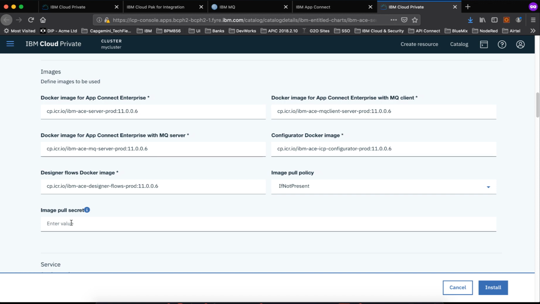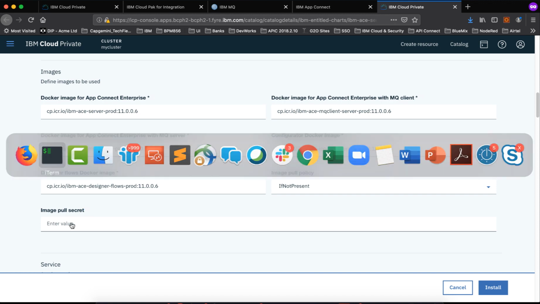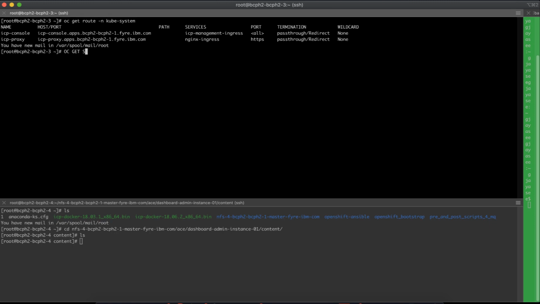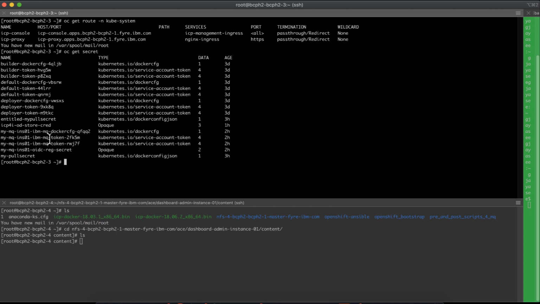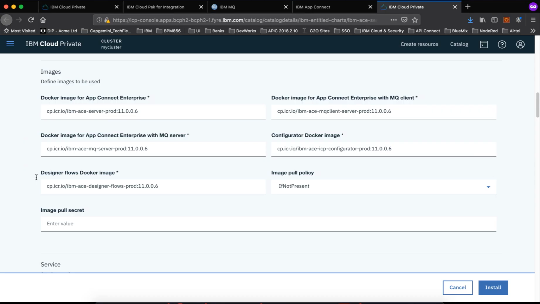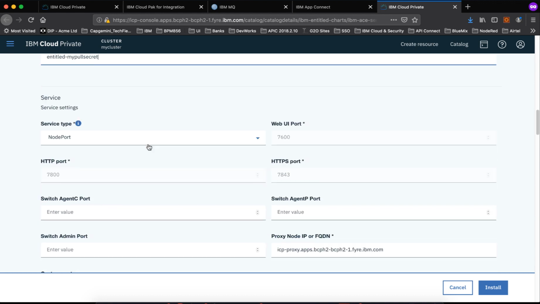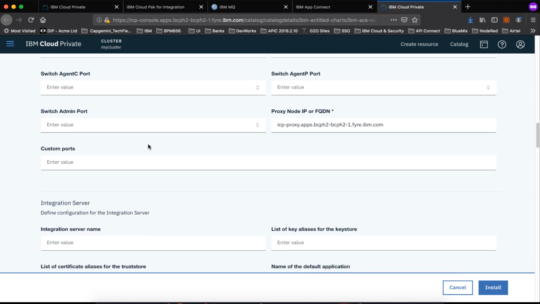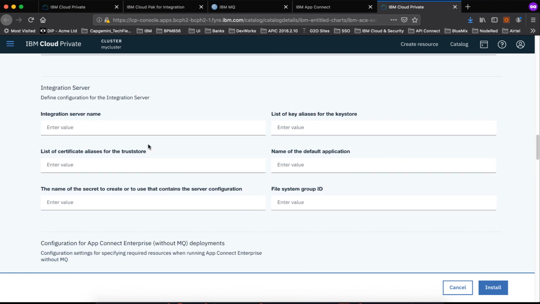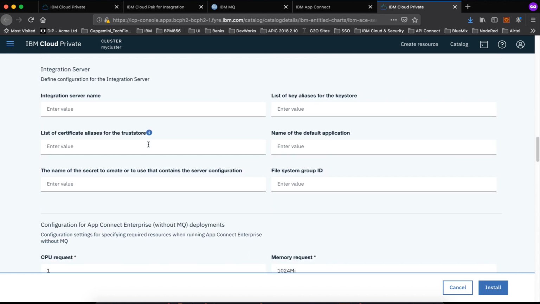Image pull secret. OC get secret will have my image pull secret. I'm using that. I'm leaving it to default, node port. No integration server name, otherwise it will take the release name.